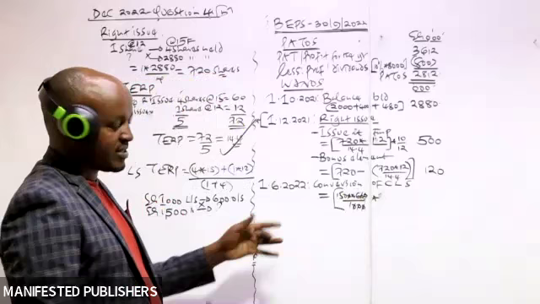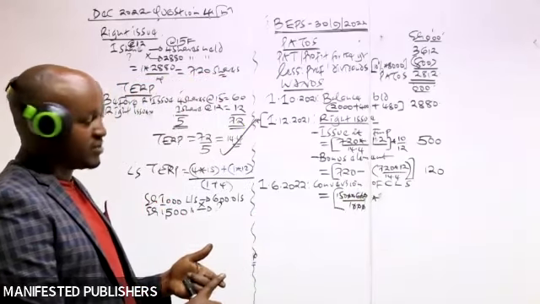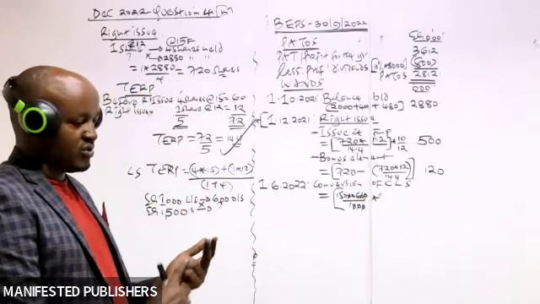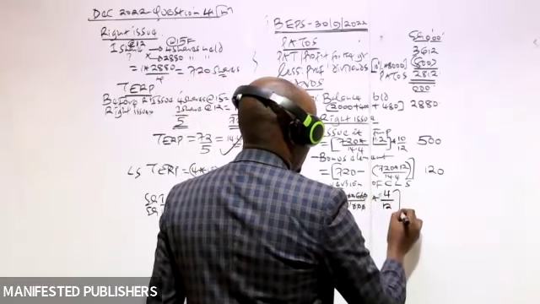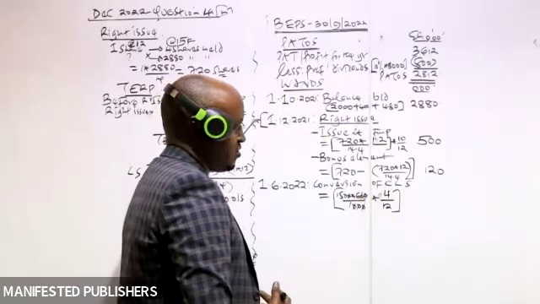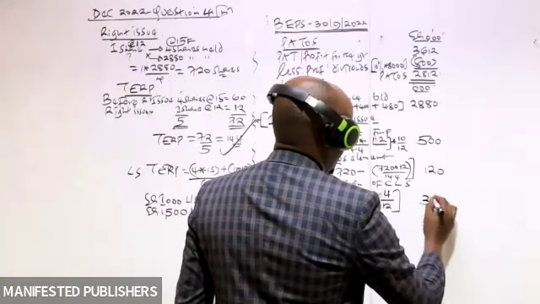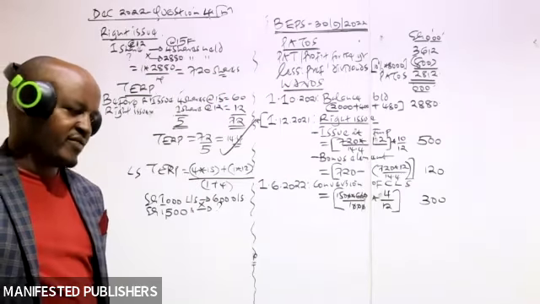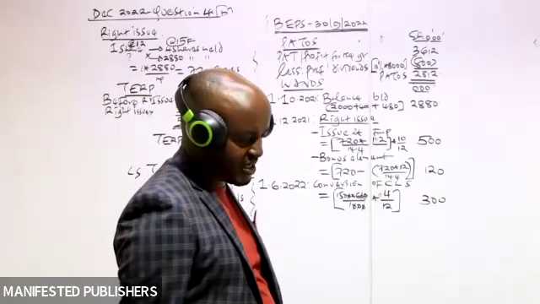So they were held for how many months? June, July, August, September, because the year is ending September. Are they held for 4 months? Yes. So we multiply them with the proportion of time they were held, which is 4 over 12, basically like a third. And I think that should give us 300. Yes, that should be the case.